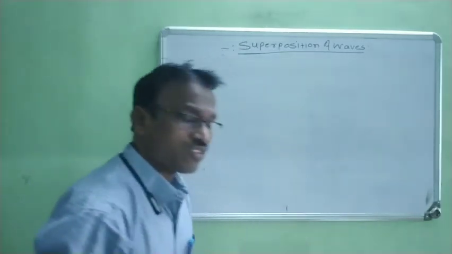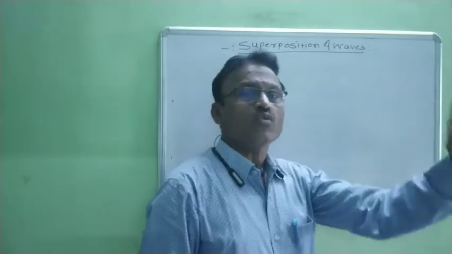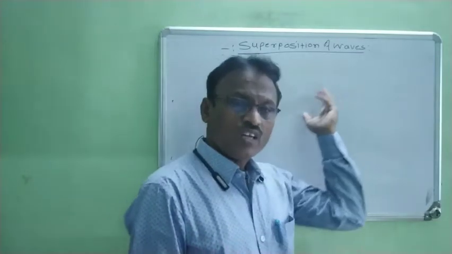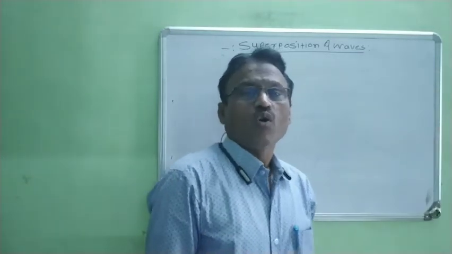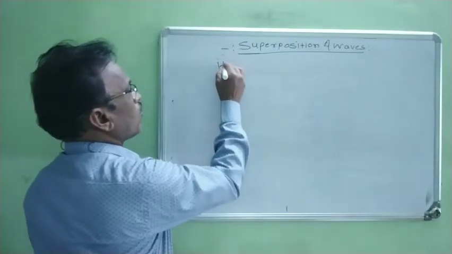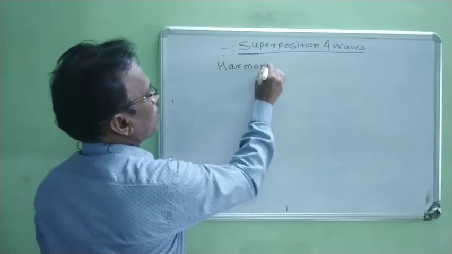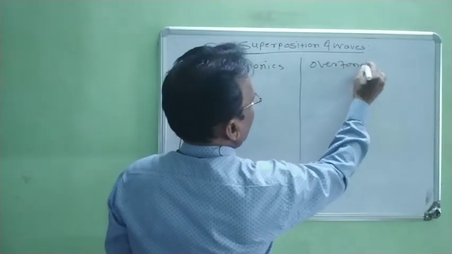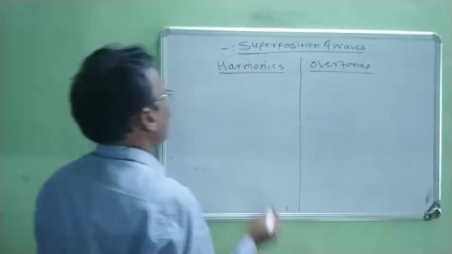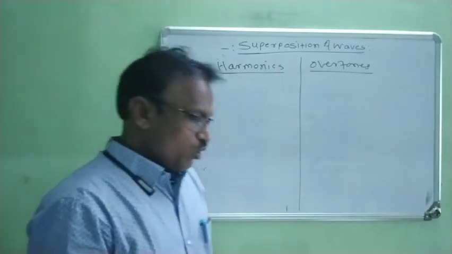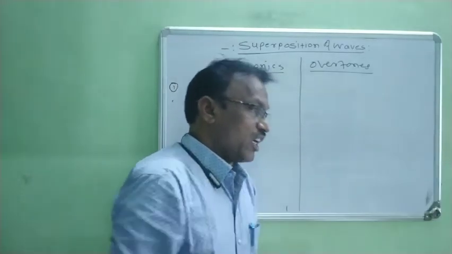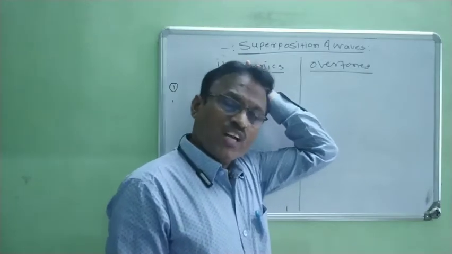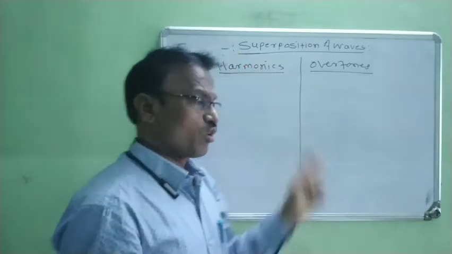Now, the question is always asked: explain harmonics and overtones. Or the other question is always asked: distinguish between harmonics and overtones. Now we distinguish harmonics and overtones. Now the first point. We know what harmonics are. The integral multiple of fundamental frequency is always called harmonics. This is the first point.